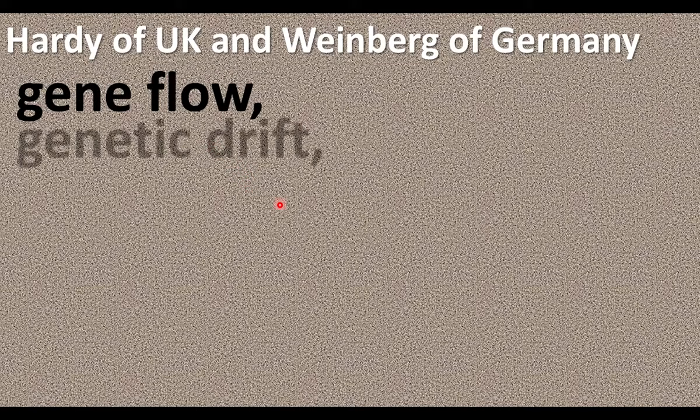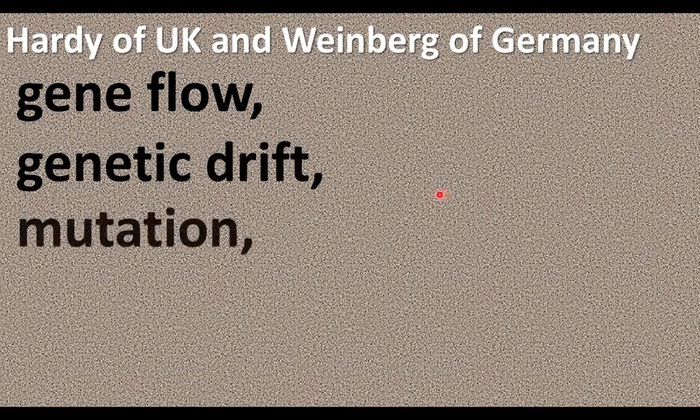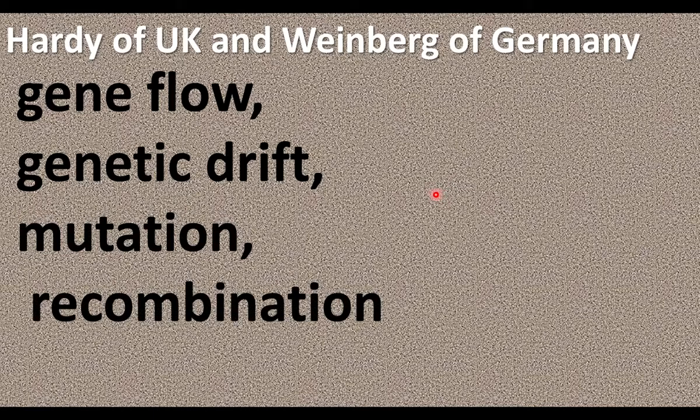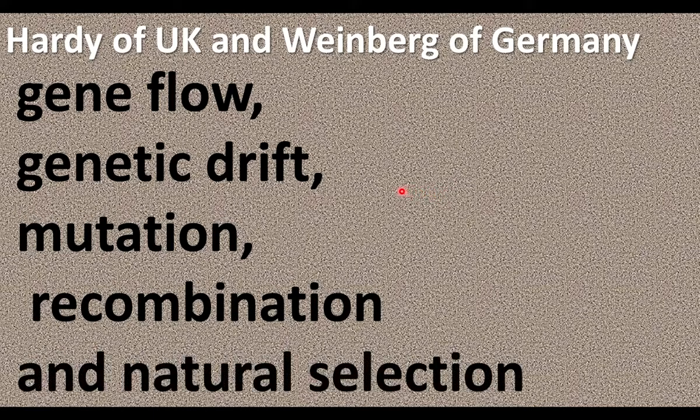Gene flow, genetic drift, mutation, recombination, and natural selection should be absent. When these disturbing factors are absent, the population will be in Hardy-Weinberg equilibrium. In such populations, the gene frequency, that is allelic frequency, will be constant for many generations.